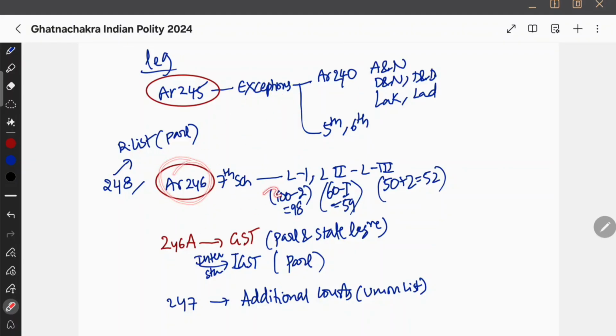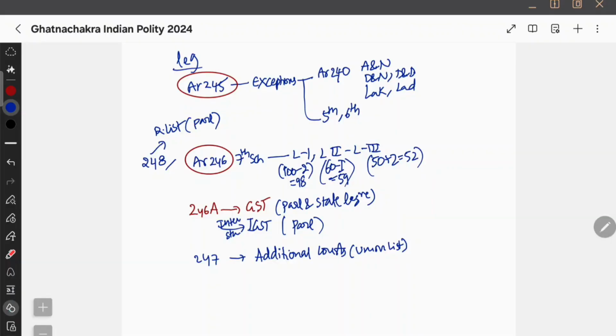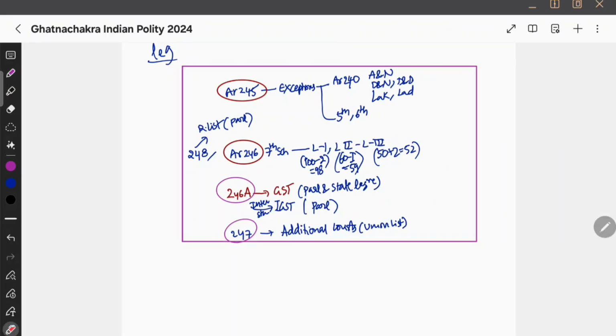And we have seen Article 246 and the 7th schedule together. Article 248 talks about the residual list, and then we have seen 246A, GST, IGST. For IGST, only Parliament has power, and 247, additional courts, belongs to the union list. Make this box number 1. 245 territorial extent, 246 distribution of subjects, 246A GST, 247 additional courts.